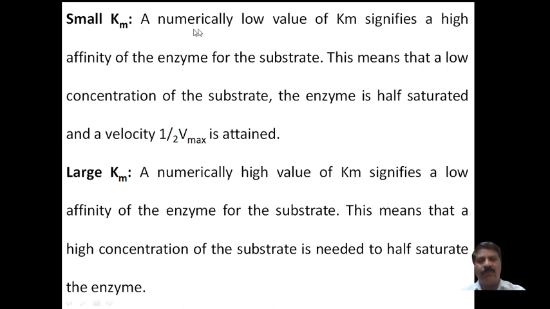As the numerical value of Km is low, there is high affinity towards the substrate, and the rate of the reaction will increase, with the enzyme half saturated. If there is a high value of Km, then there is low affinity towards the substrate, and this means that a high concentration of the substrate is needed to half saturate the enzyme. And these are the significance of Km.